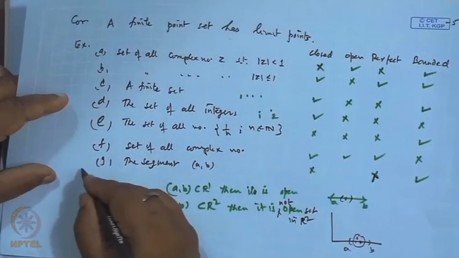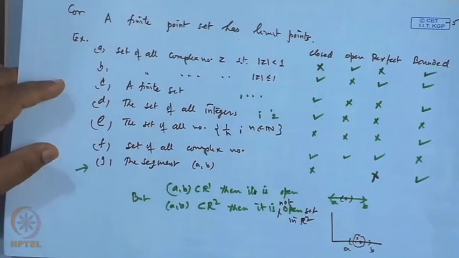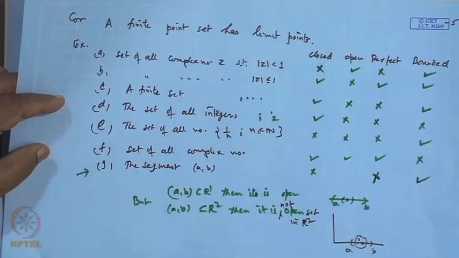Now this example shows that openness or closedness are relative concepts. With respect to the set of which it is a subset, we ask whether it is open or not.